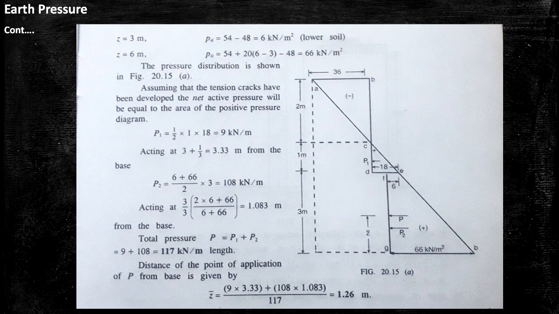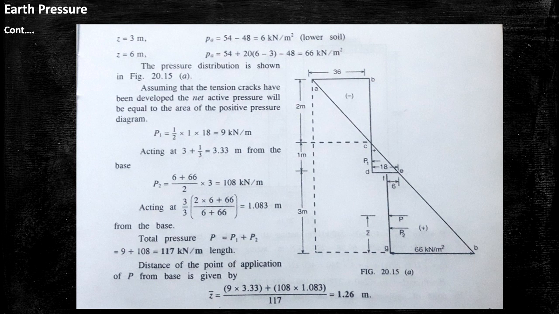So for the figure for 3 meter, first is 36, the value of 36 from left side, then for 2 meter, then for 1 meter the value is 18.